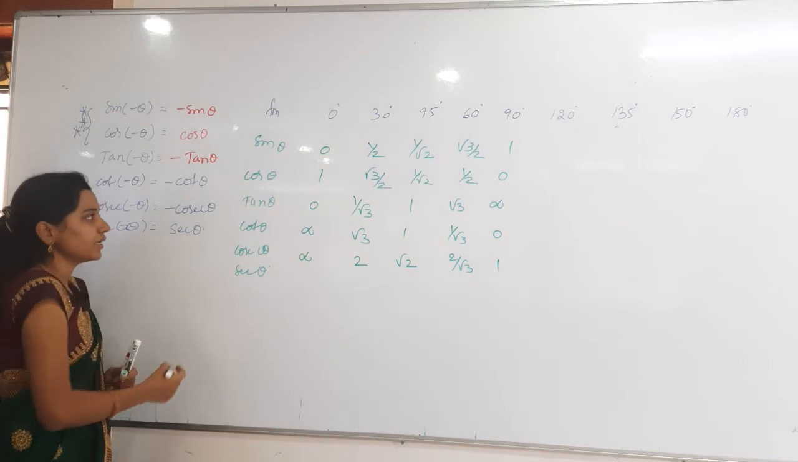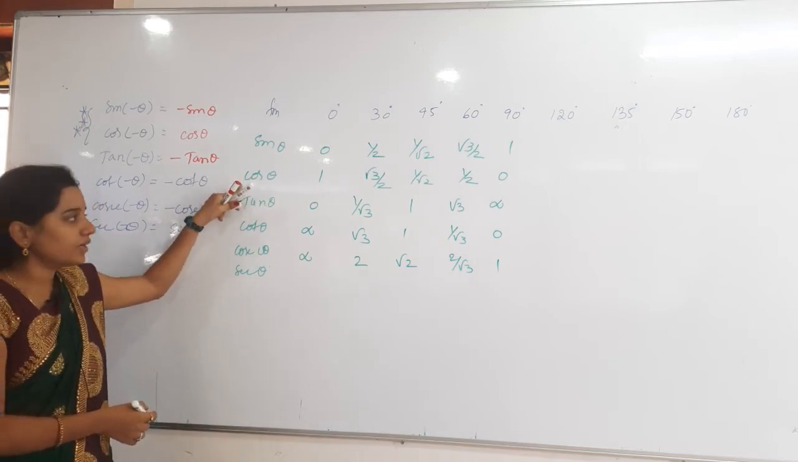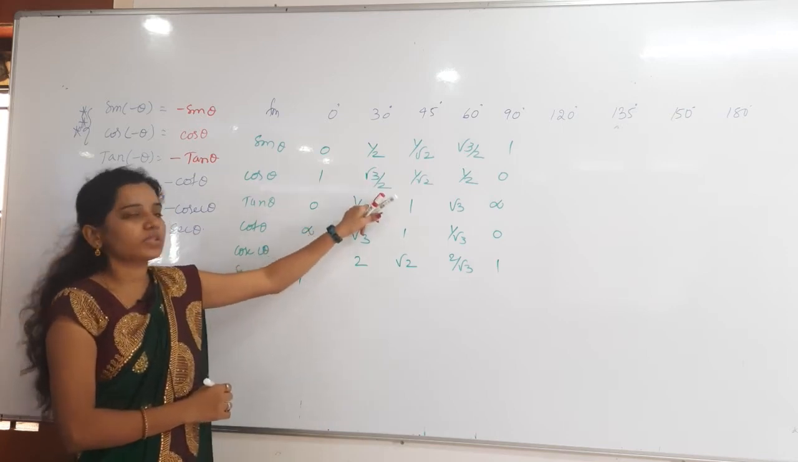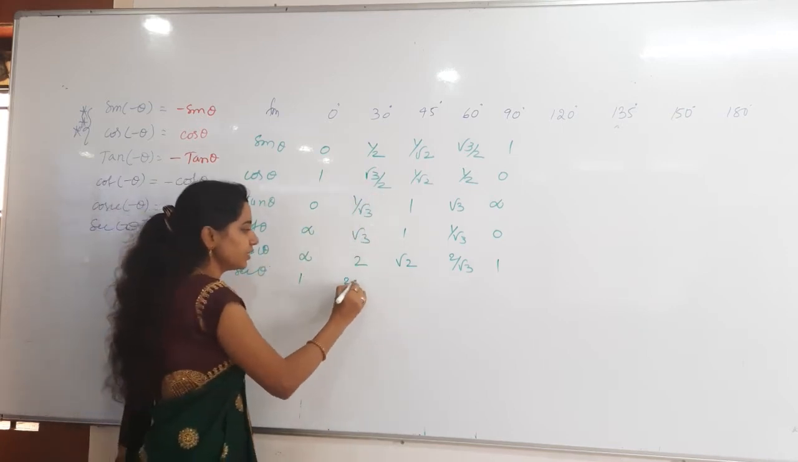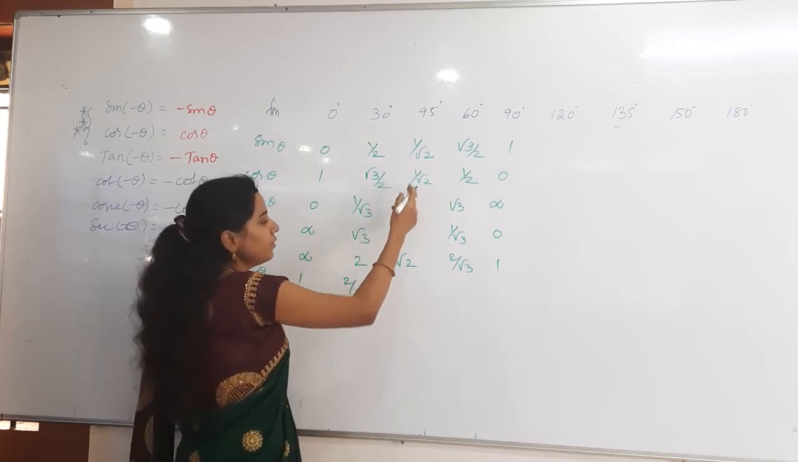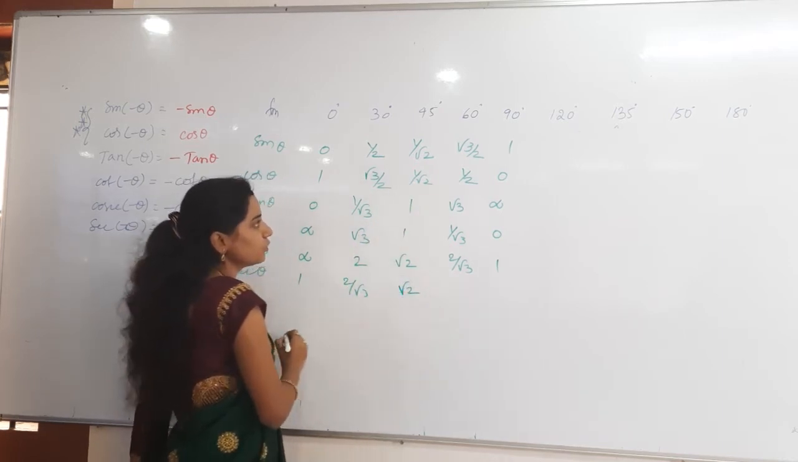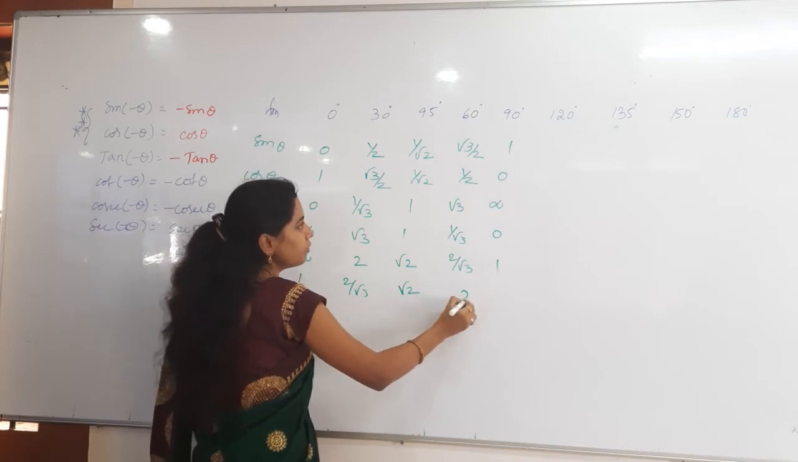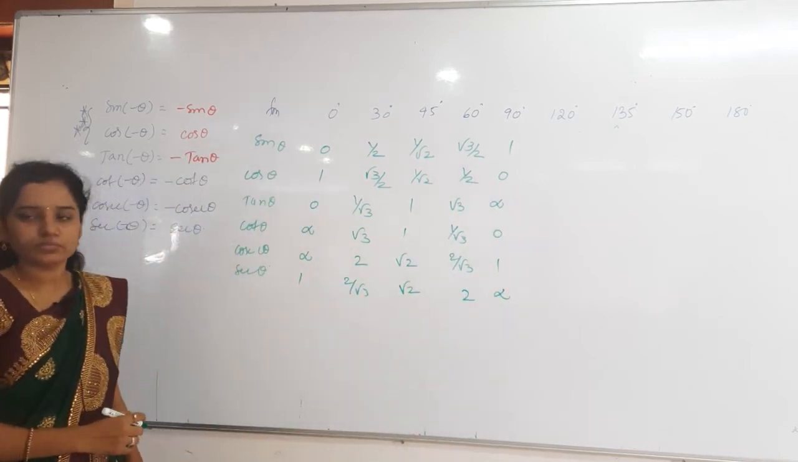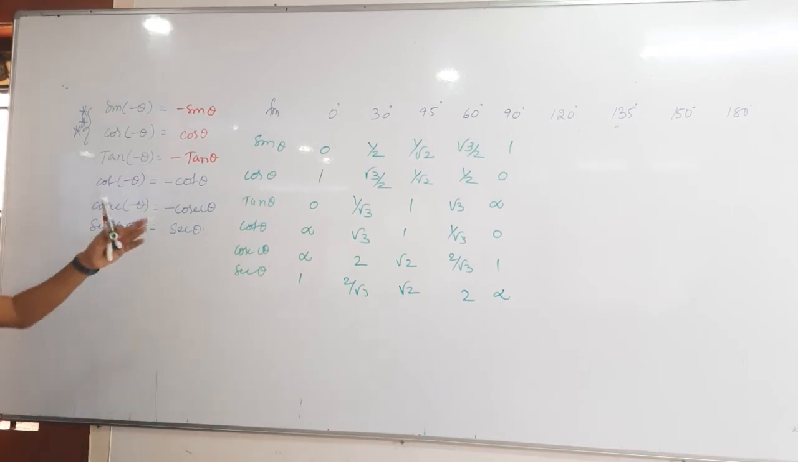Then secant theta. Inverse of cos theta. 1 by 1 is nothing but 1. And then 1 by root 3 by 2, 2 by root 3. Otherwise, exactly reverse of this one also you can write. Then 1 by 1 by root 2, root 2. 1 by 1 by 2, 2. 1 by 0 will be infinity. Just copy till then, I will tell you the shortcut how to write the remaining.